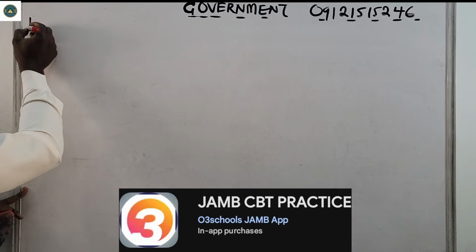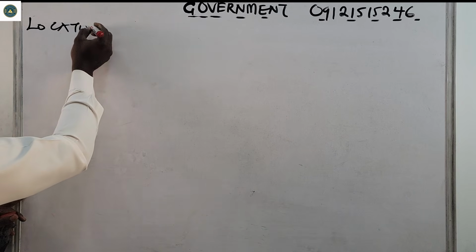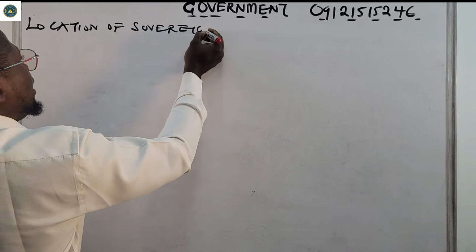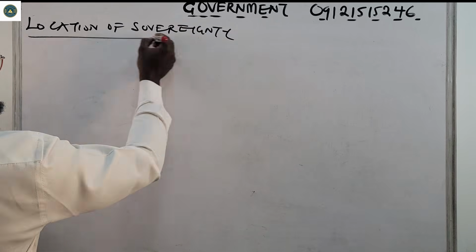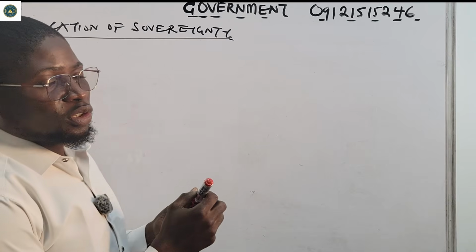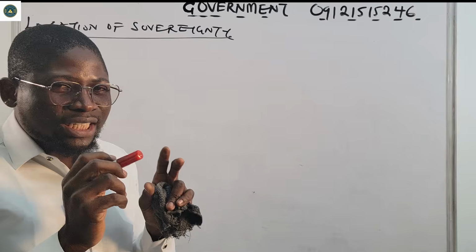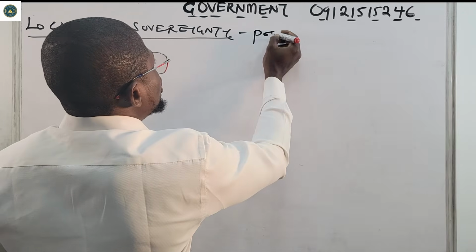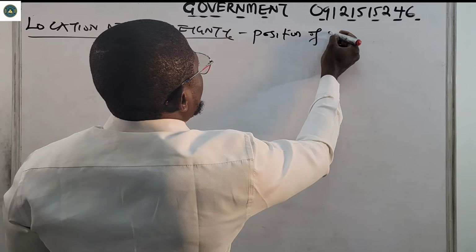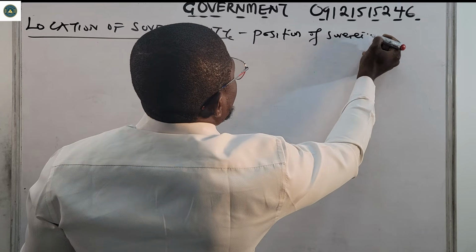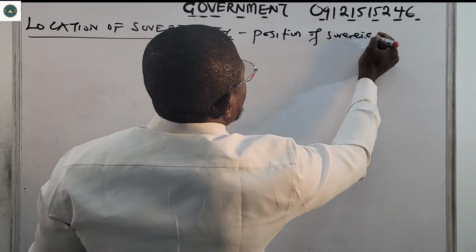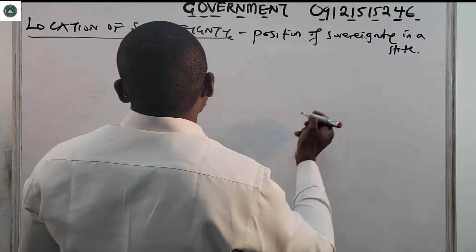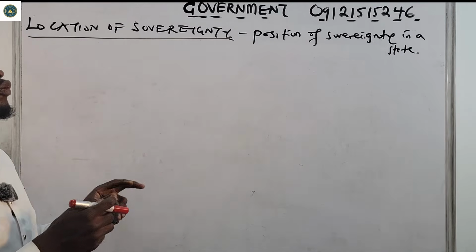That application. So we're looking at location of sovereignty. Now, by location of sovereignty, we mean the position of sovereignty. Okay, we mean the position of sovereignty in a state. That's what we know as the location of sovereignty.